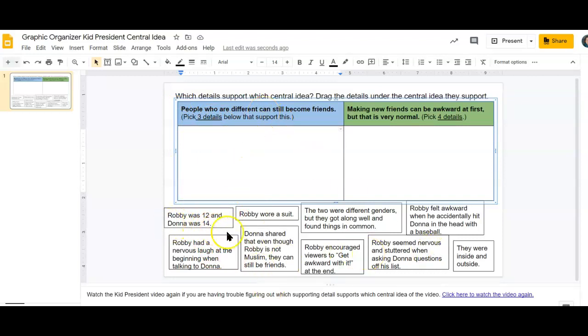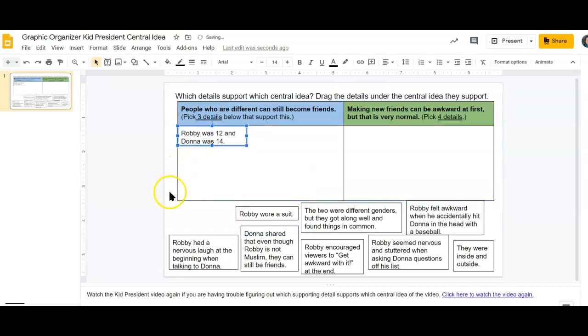So let's look at the first one. Robbie was 12 and Donna was 14. This shows that they are different, yet they are still becoming friends, we know from the video. So yes, this is an example of how people are different. So you'll need to find then 2 more details out of these boxes that support the idea that the people in the video were different, yet they still became friends. Then the other central idea is making new friends can be awkward at first, but that is very normal. Pick 4 details from below. So you'll need to read all of these boxes and determine which ones fit this main idea.